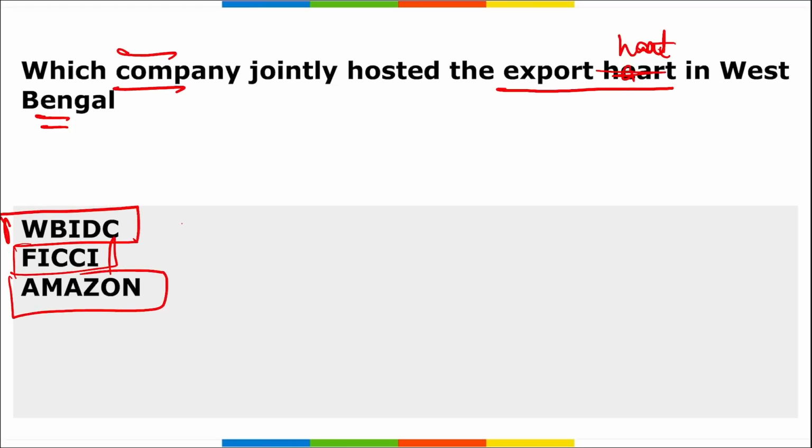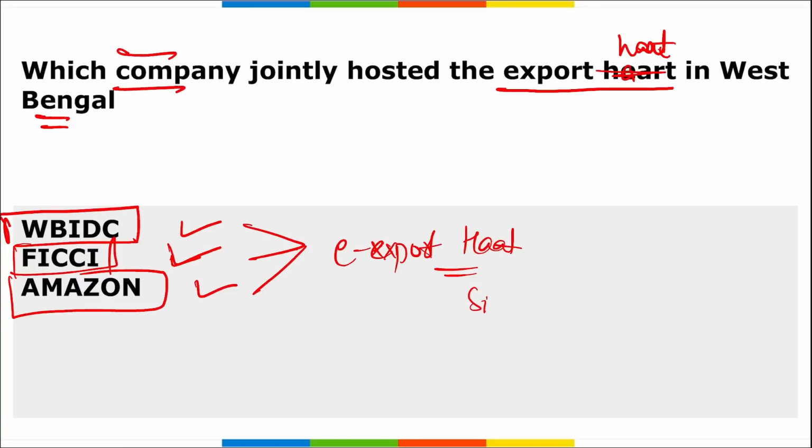I repeat, West Bengal Industrial Development Corporation, Amazon Global Selling, and your Federation of Indian Chambers of Commerce and Industry, FICCI. These three organizations jointly launched Export Haat. Right? It was at Silpa Sadan, in Kolkata, West Bengal, and it is to help small businesses and entrepreneurs from West Bengal to expand their businesses globally through e-commerce exports.